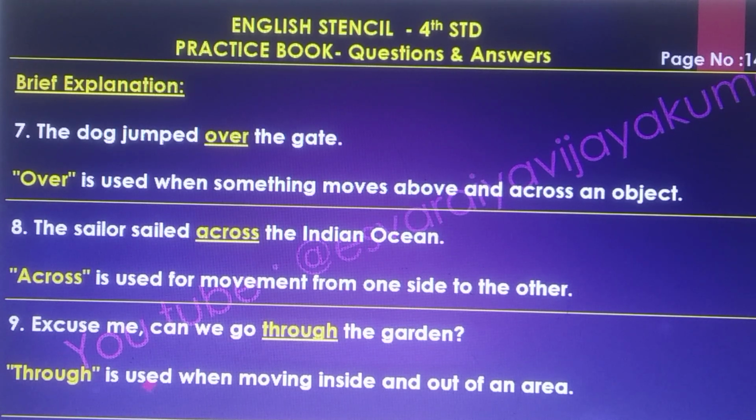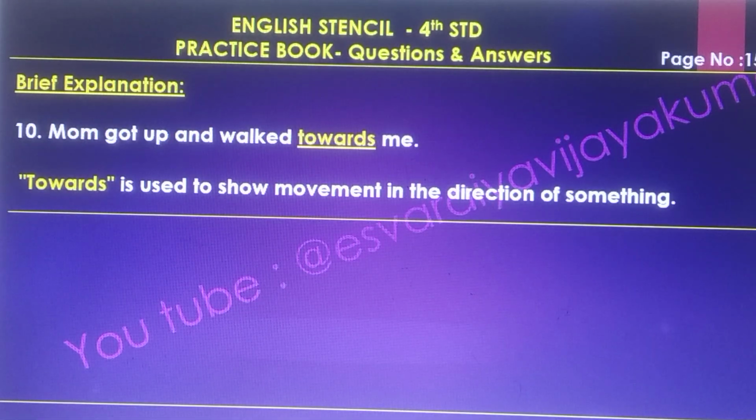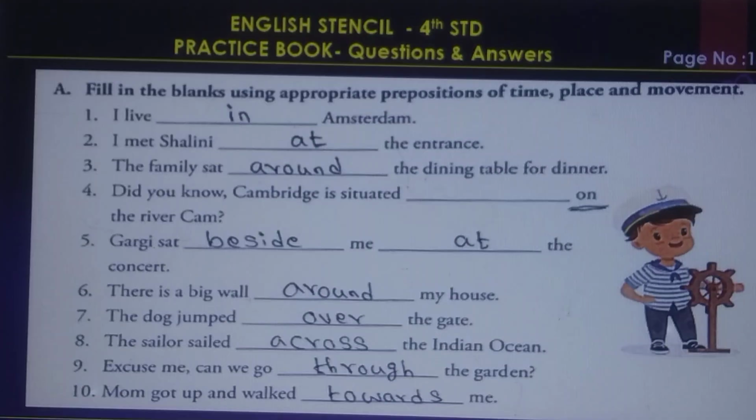Excuse me, can we go through the garden? Through is used when moving inside and out of an area. And the tenth one, Mom got up and walked towards me. Towards is used to show movement in the direction of something.